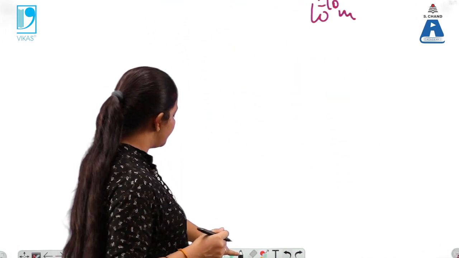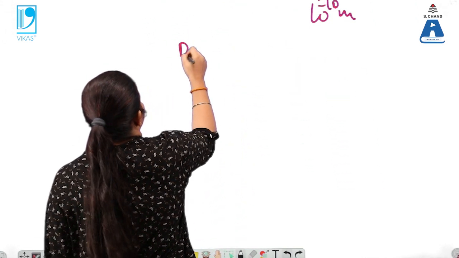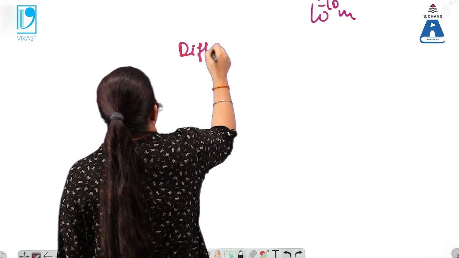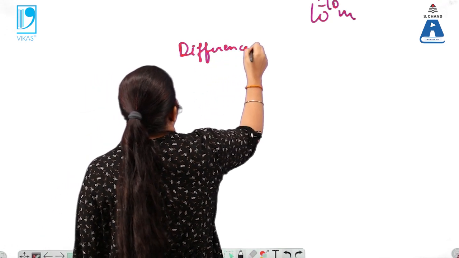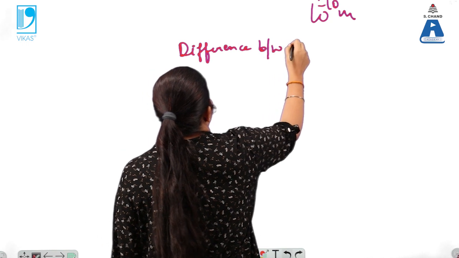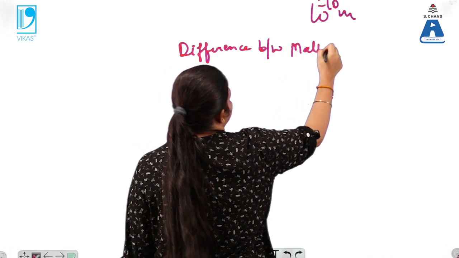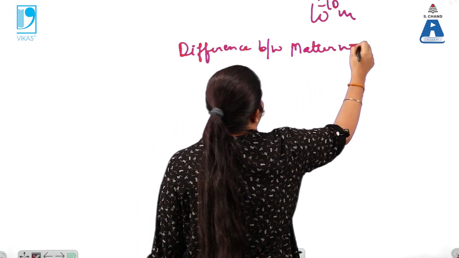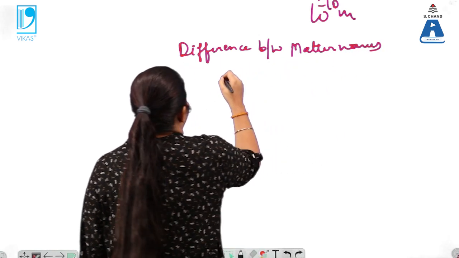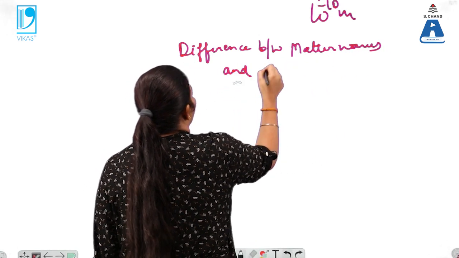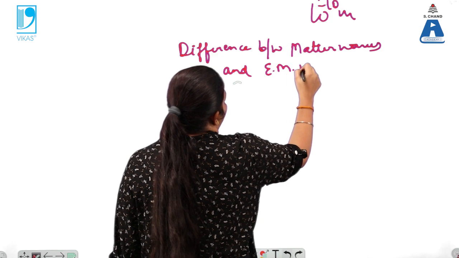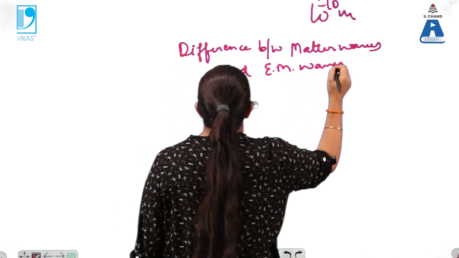Now next is the difference between matter waves and electromagnetic waves. This is very important.